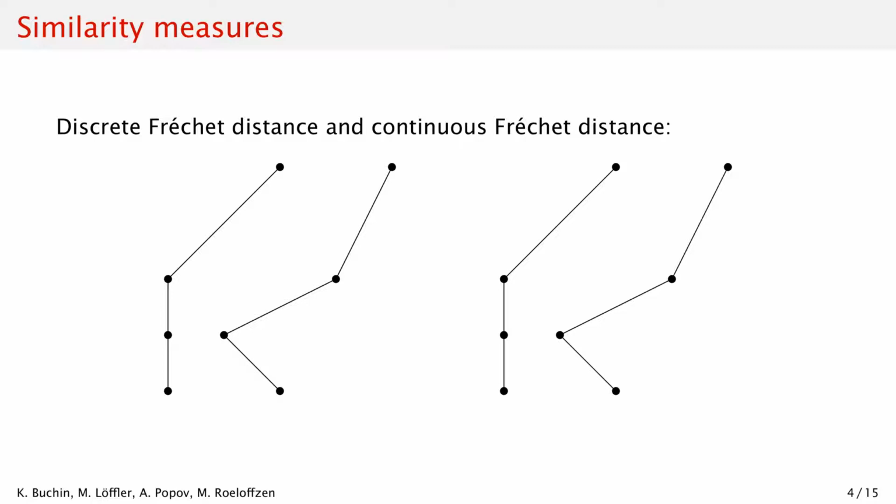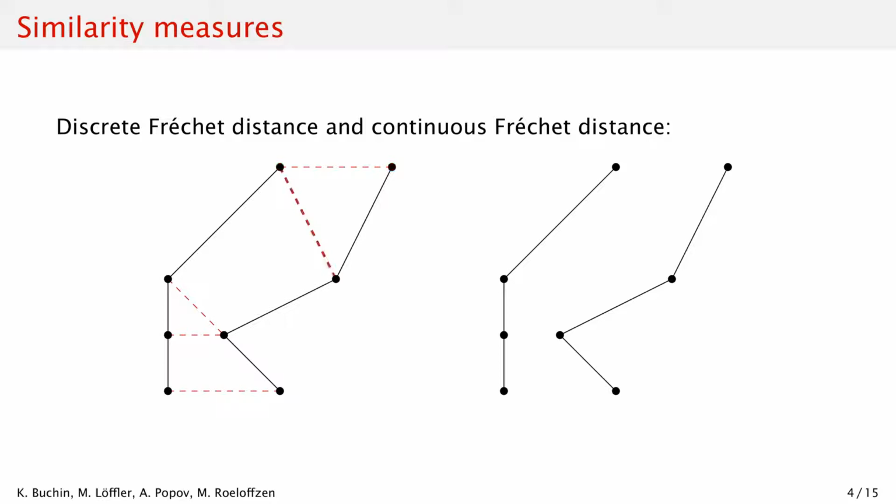Let us have a look at an example. We consider different matchings or couplings of the vertices of the two curves. We have to match the first points of the curves, then we can jump to the next vertex on the first curve, on the second curve, or on both. We can never go back along the curve. In this example, we start by matching the first points, then go forward on both curves, then only go forward on the first, then again on both, and finally only on the second, so the last points are matched up.